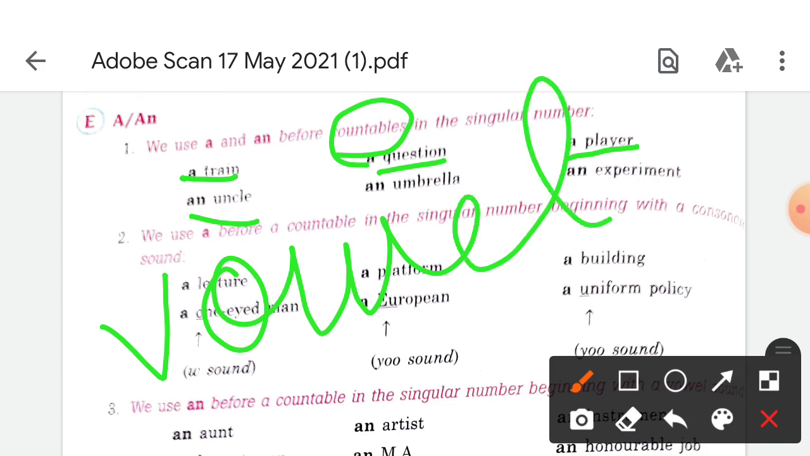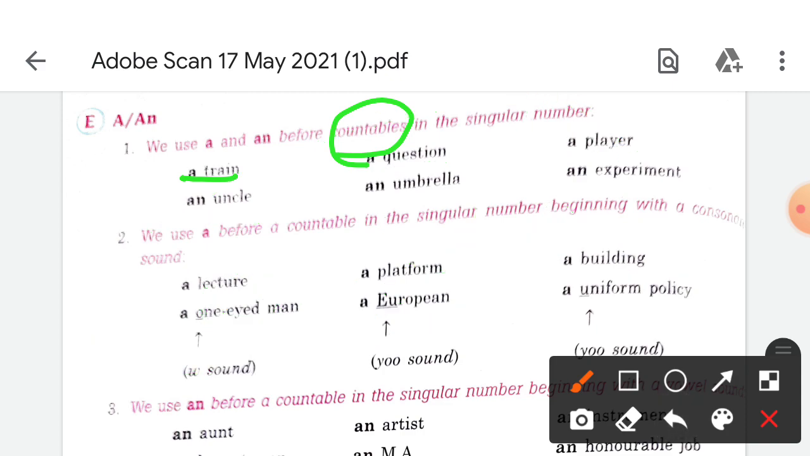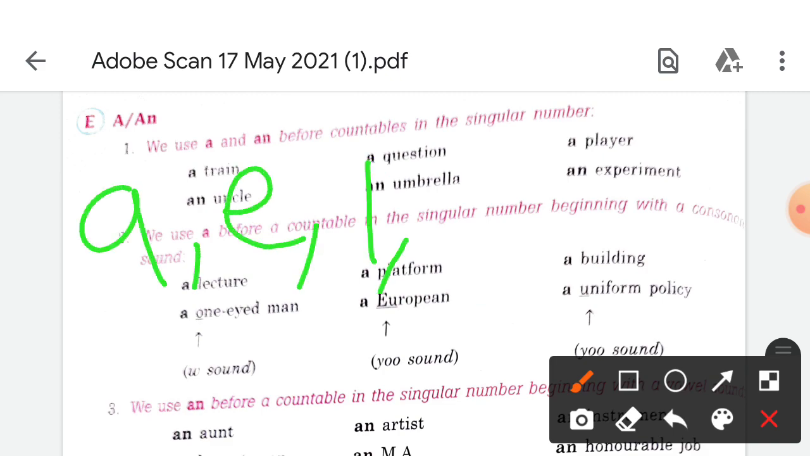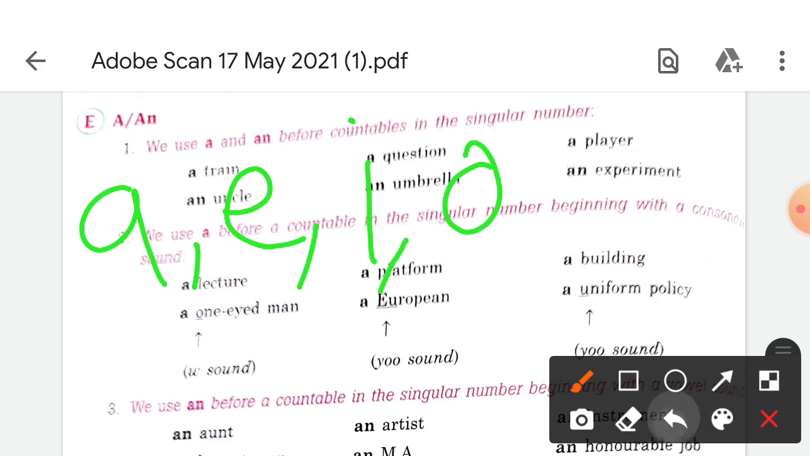Before vowels we use an. Vowels are what? A, E, I, O and U. These are the vowels. The rest, 21, are consonants. Before A, E, I, O, U, we put an. So let us start how we use this.